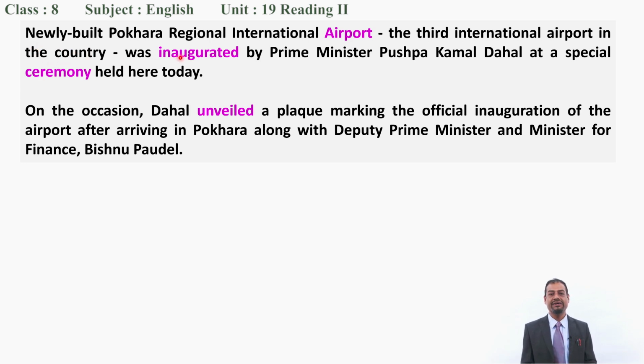Newly built Pokhara Regional International Airport, the third international airport in the country, was inaugurated by Prime Minister Pushpa Kamal Dahal at a special ceremony held here today. Okay, this is how. I think you might have heard the news from television, radio, FM. So now you have to read with me together. Newly built Pokhara Regional International Airport, the third international airport in the country, was inaugurated by Prime Minister Pushpa Kamal Dahal at a special ceremony held here today. Try to understand. I will ask you questions after this paragraph.